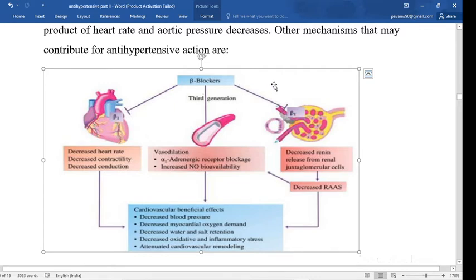And the beta blocker acts on the kidney through the beta 1 receptor, decreasing renin release from renal juxtaglomerular cells, and due to that it decreases the renin angiotensin system, decreases myocardial oxygen demand, decreases sodium and water retention, and due to all these effects it decreases the blood pressure.